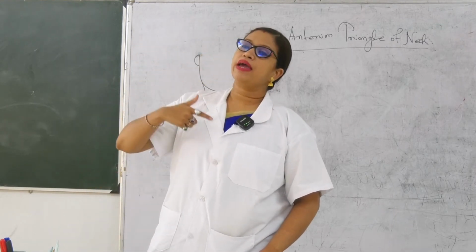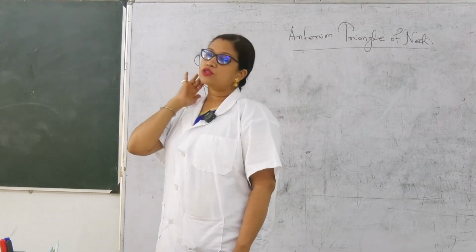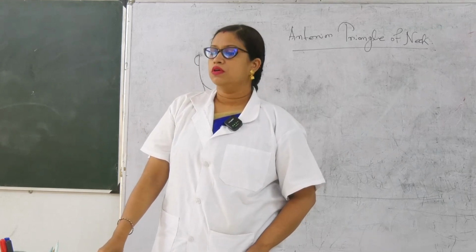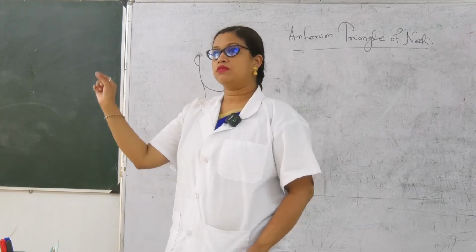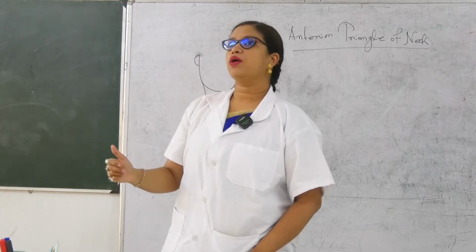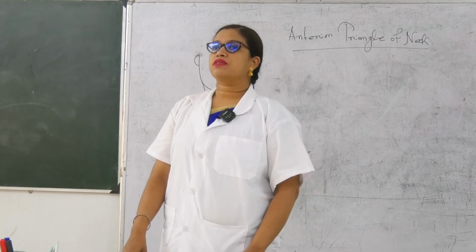Understood? Then from angle of mandible, where is it going? At the posterior surface of our ear. So there is the situation of mastoid process. So this is the base. Okay, so symphysis menti to the angle of mandible to the mastoid process. Okay, now coming to the apex.